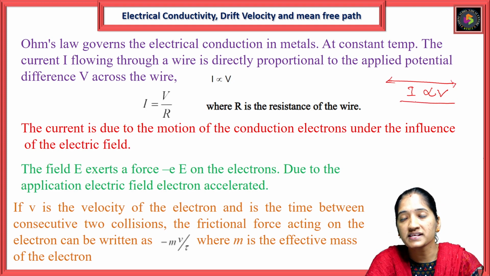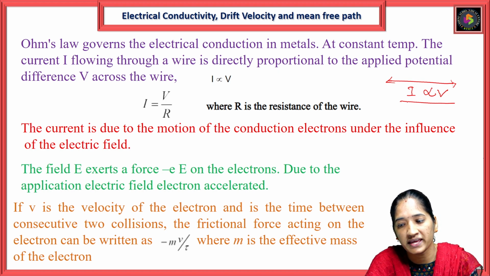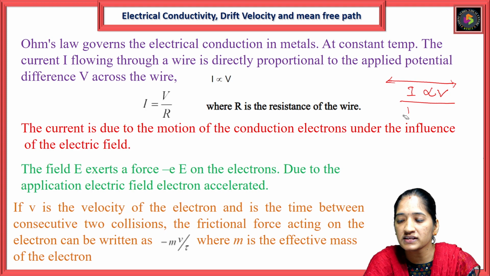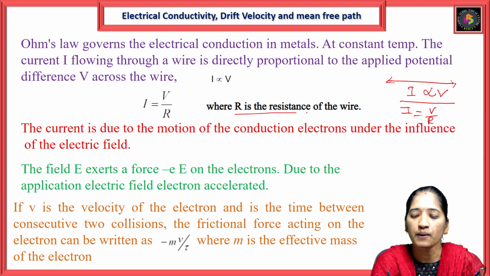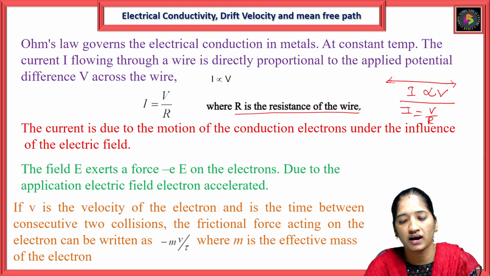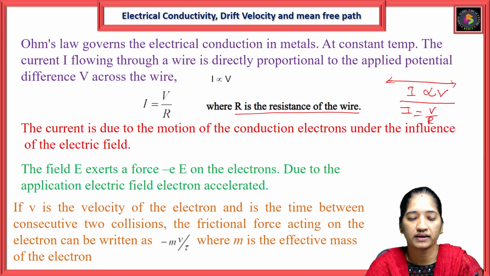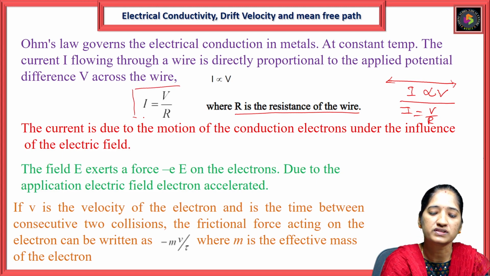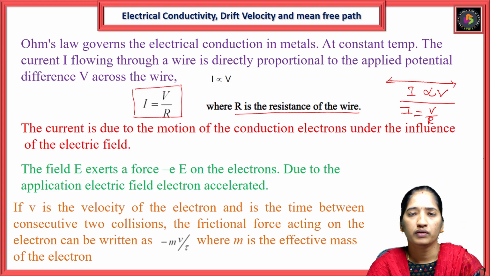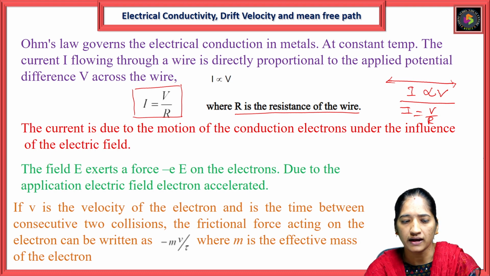That is, I is directly proportional to V, where I is the current and V is the potential difference. Removing the proportionality constant, we take I equals V by R, where R is the resistance of the wire. So this is Ohm's law. We are taking the equation from Ohm's law.